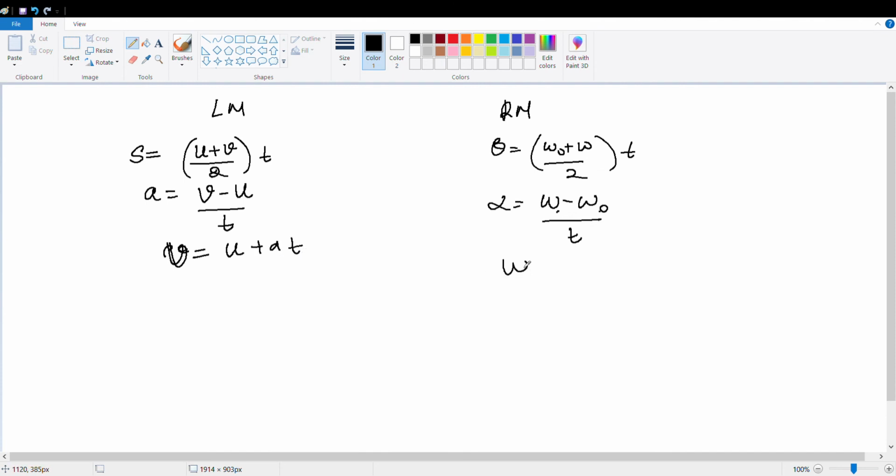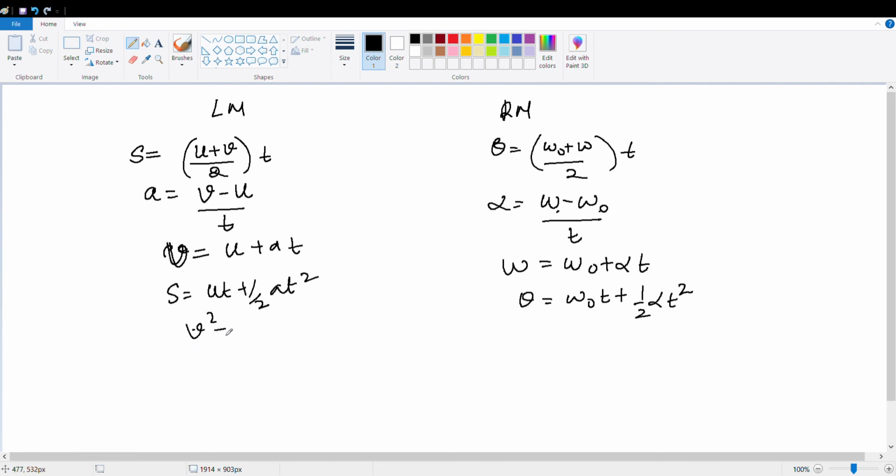Similarly, omega equal to omega naught plus alpha t. Next, s is equal to ut plus half at square, and here theta equal to omega naught t plus half alpha t square. Here v square minus u square equal to 2as, and here omega square minus omega naught square equal to 2 alpha theta.